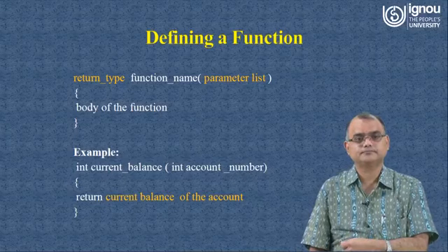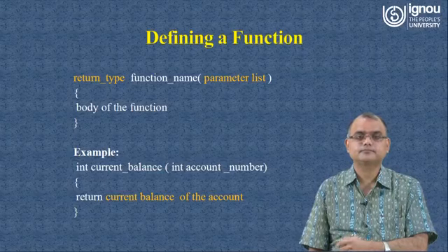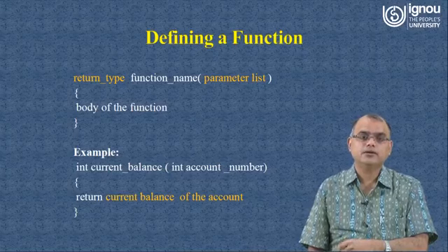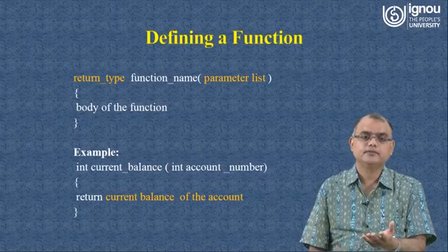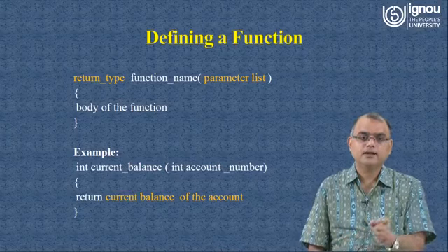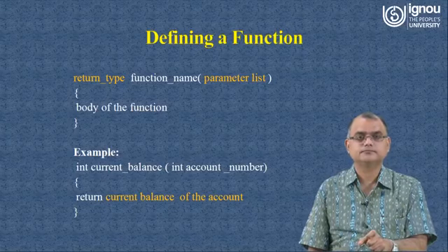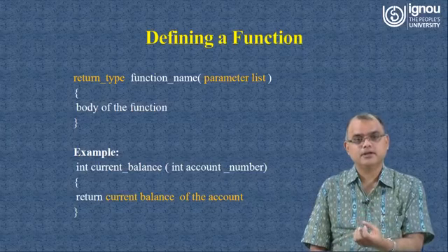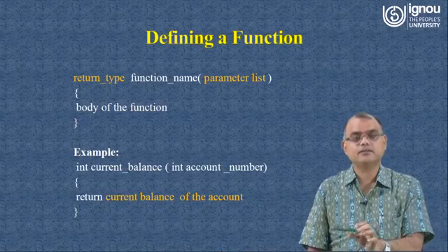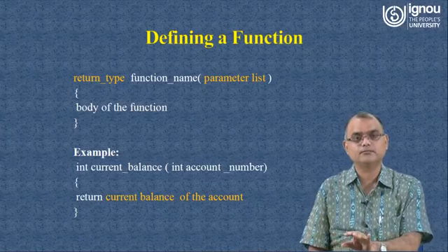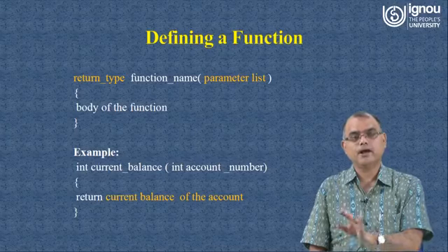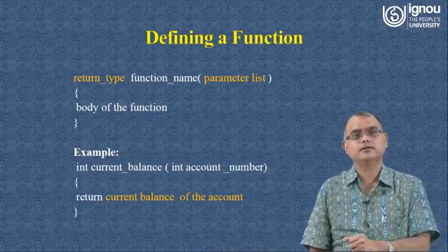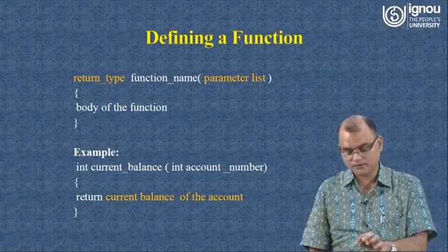For example, if you are going to write a function to display the current balance in a given account, then obviously what you will pass as parameter is the account number, and inside that you will write certain C++ code to fetch that particular value, because if you have a specific account number, you will be storing the associated values of that account somewhere. So you have to find out the balance from there and then return it. This is a very simple representation of how you will write a function.